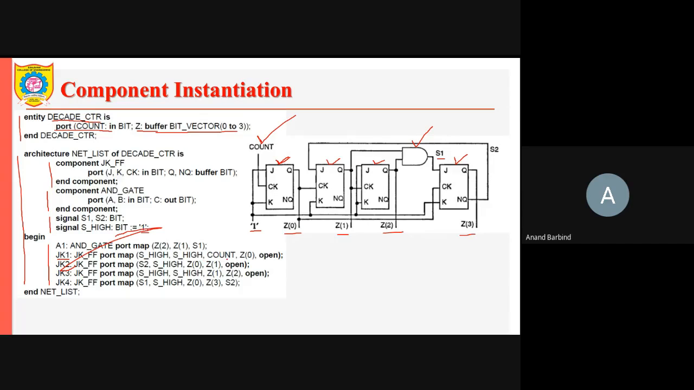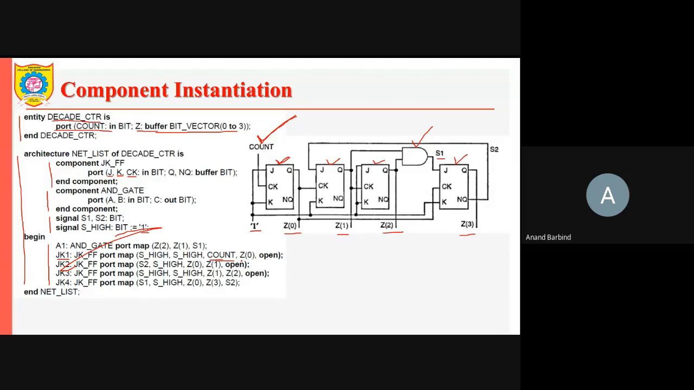Then where is the output connected? Just a minute. Where is our JK flip-flop? The first input is J, the second input is K, the third input is clock. So where is the clock connected? Clock is connected to this particular count input. When we give clock to the count input, the counter will start counting those clocks. So the clock is connected to the count input of the first JK flip-flop.